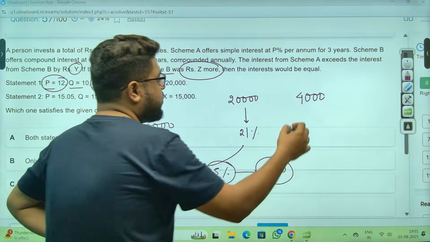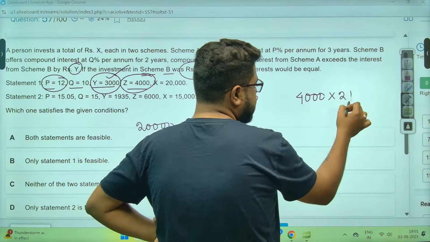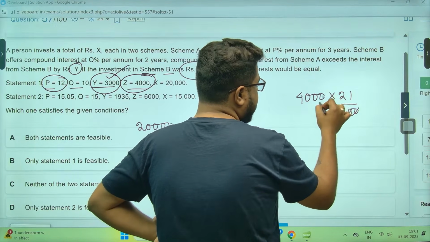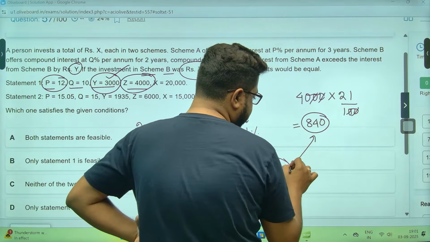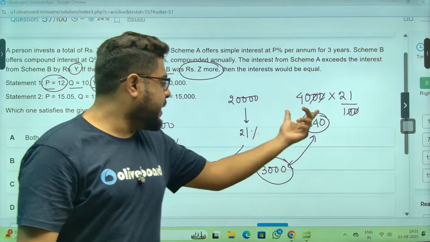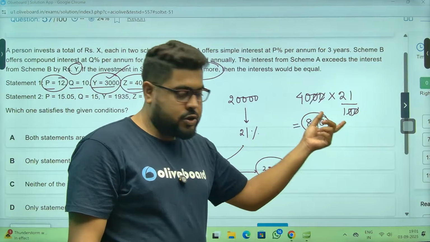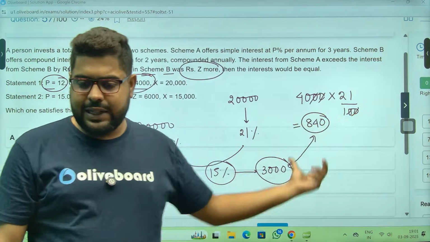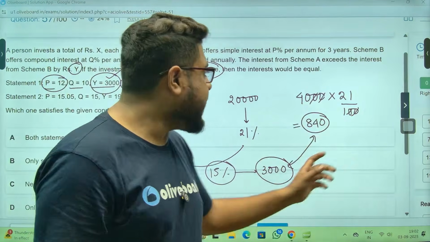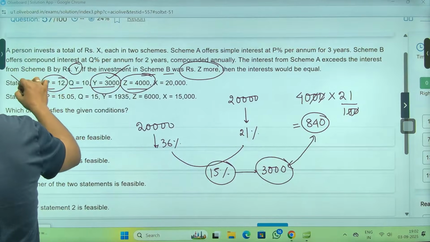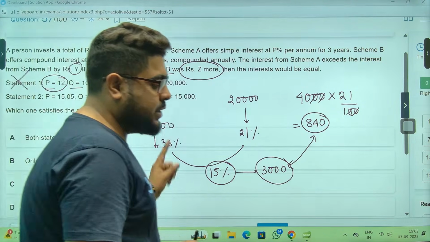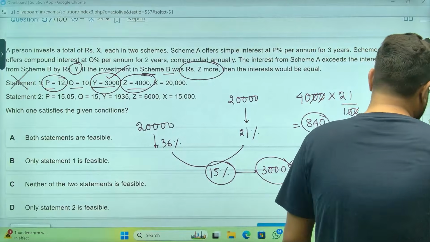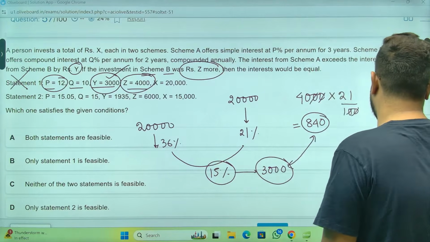No, sir. 4,000 into 21%, so 840 rupees. Where? 3,000 and 840. No, it has to be 3,000, the extra amount, so that we can equate. Then only these two will be equal. So absolutely no. Statement 1 is not correct. So only statement 2 feasible is also an option, so I have to check statement 2 as well.